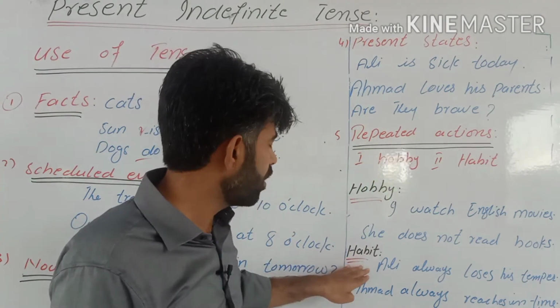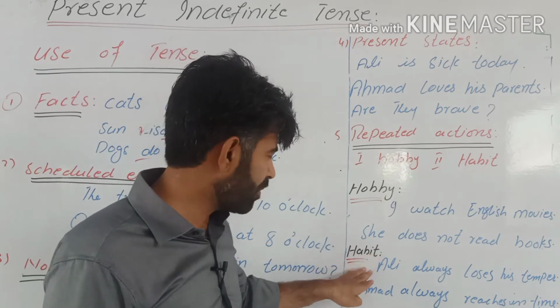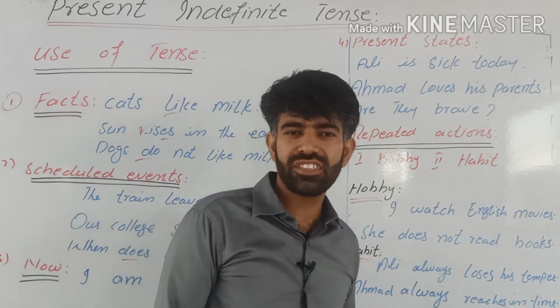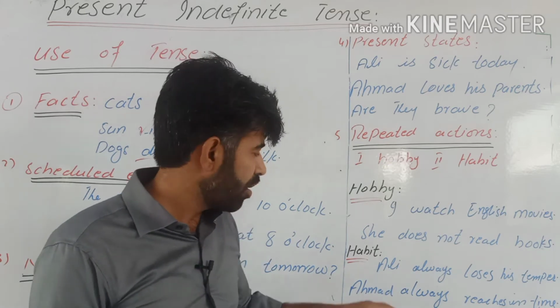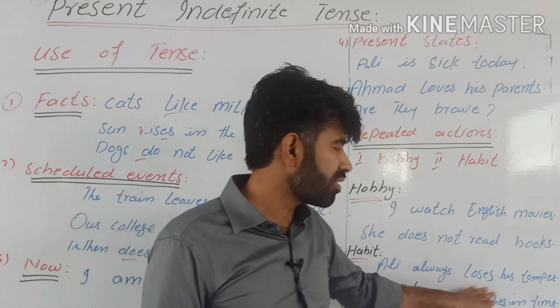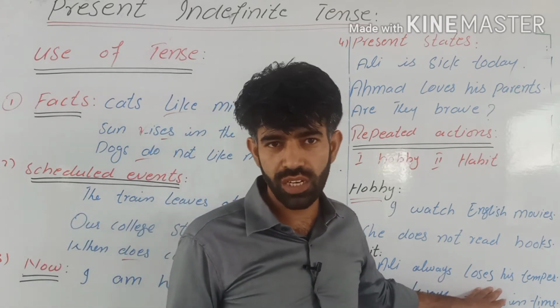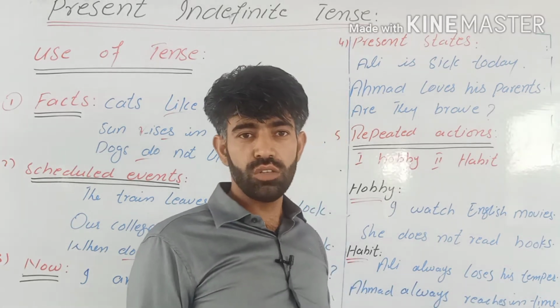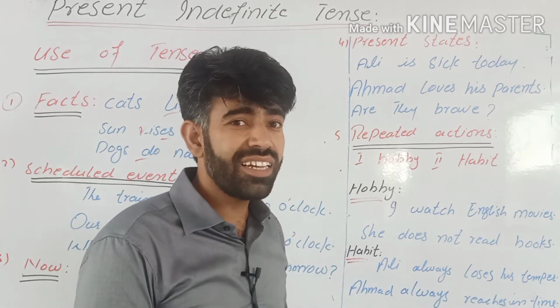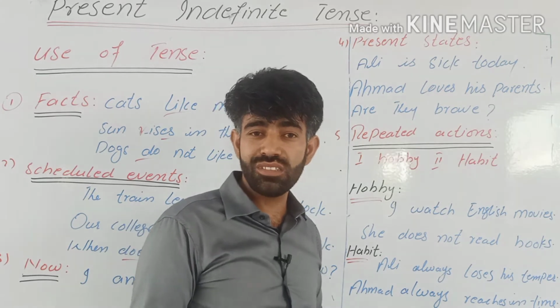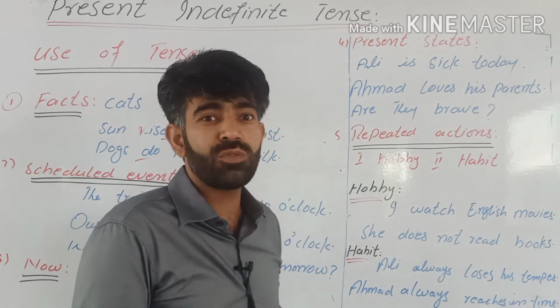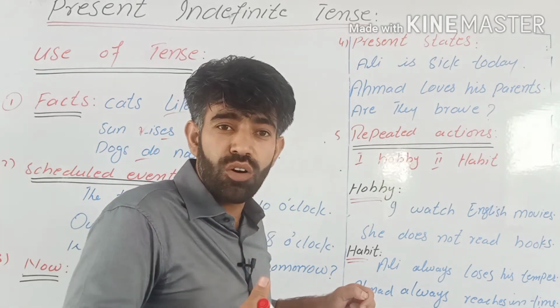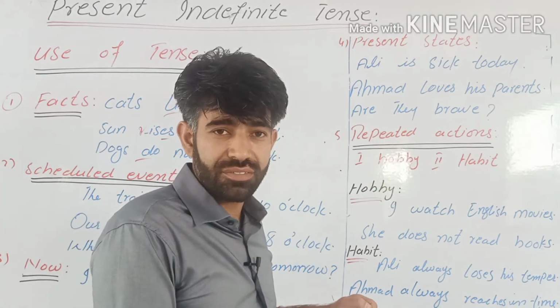So let's talk about habits. Habits are actions which happen unintentionally, not planned. Okay, Ali always loses his temper. When he is angry, when he does not agree with someone, he loses his temper. He does not plan for it, that he is going to lose his temper. This is what happens on its own. This is how he is.